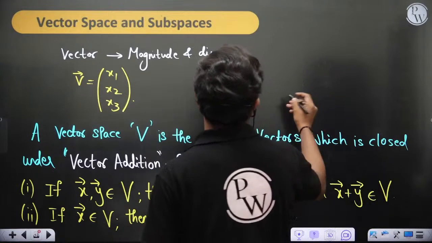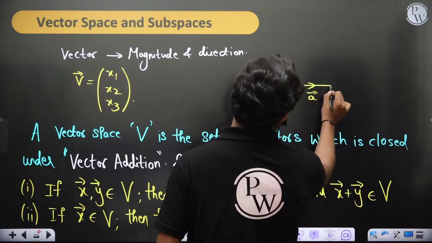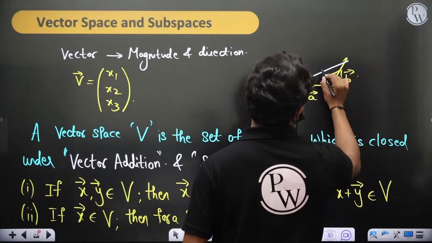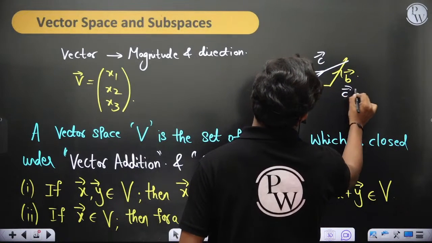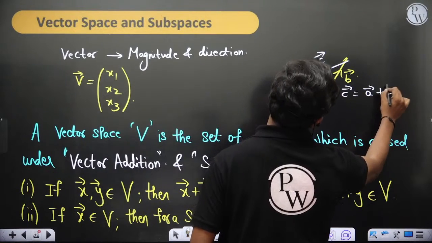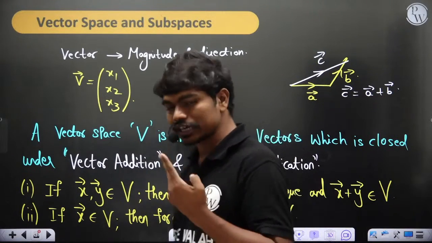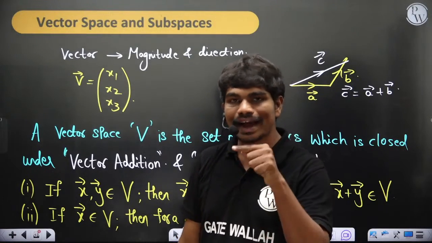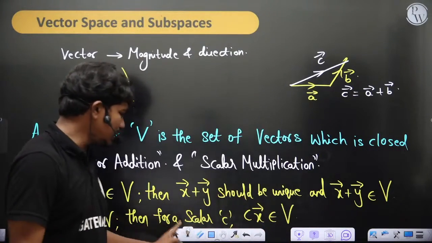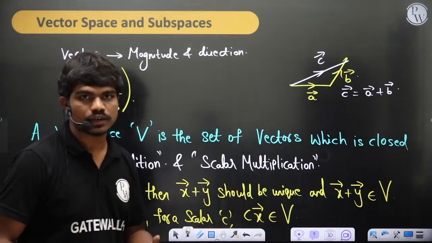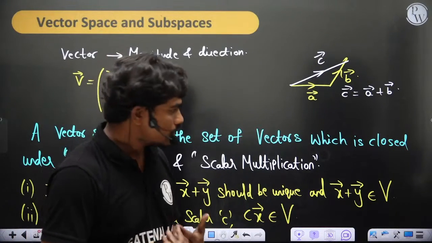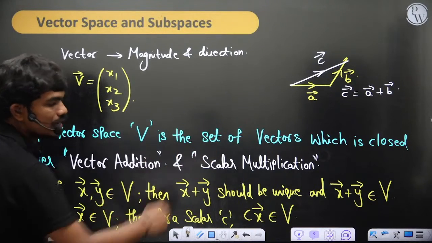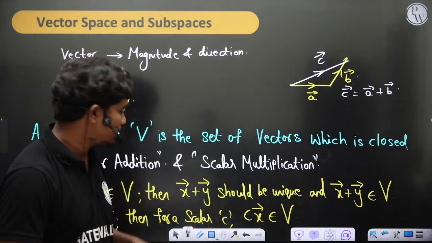In physics you might have studied, if this is vector A and this is vector B, then the resultant vector addition is nothing but this vector which is closing. So C is equal to A plus B. Now if you pick two vectors x and y in that space, the summation should also lie in the same set, and C times x should also lie in V. So in general any linear combination of these will lie in V. That's what we generally mean by these two statements.